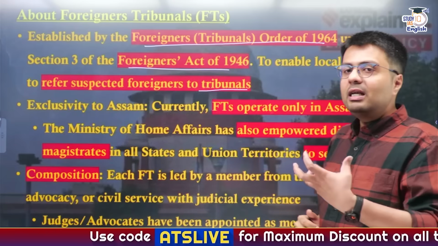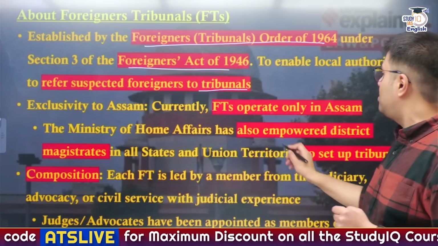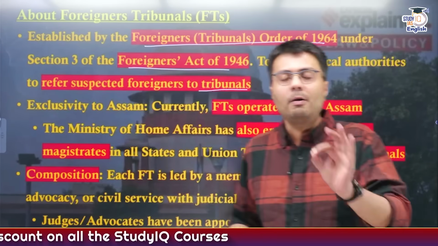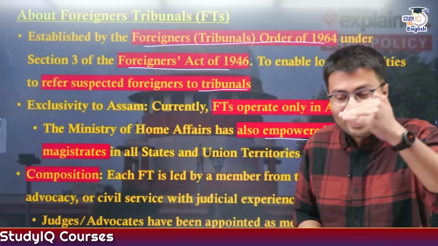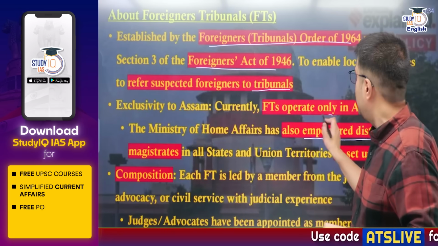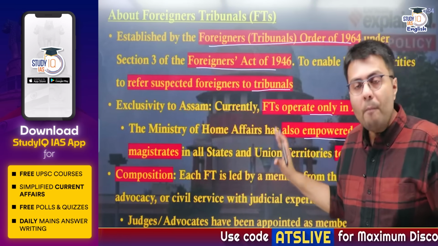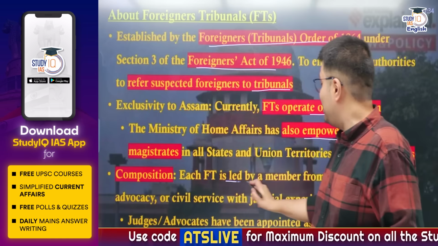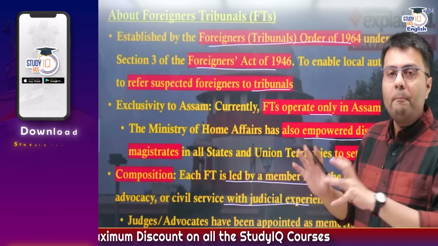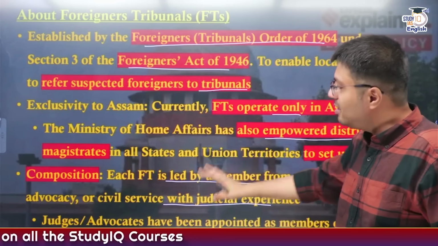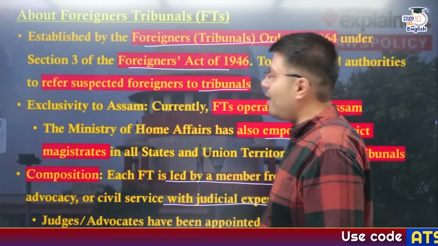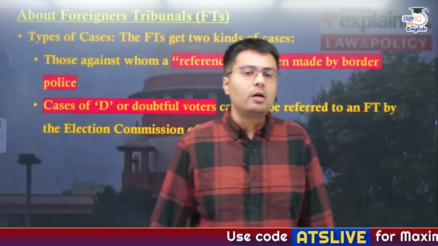Now recently the Union Home Ministry made changes that empowered district magistrates in all states and union territories to set up such foreigner tribunals, but to date the only state that has this mechanism of foreigner tribunal is the state of Assam. And the composition of these foreigner tribunals: it is led by a member from the judiciary or from advocacy or even civil service, a person who has judicial experience, and it consists of judges and advocates who serve as members of these foreigner tribunals, right? So this is the composition of the foreigner tribunal.